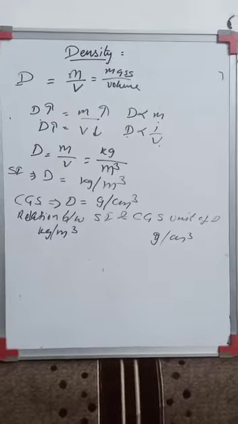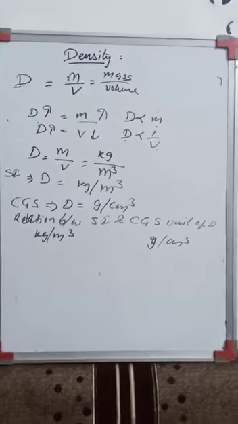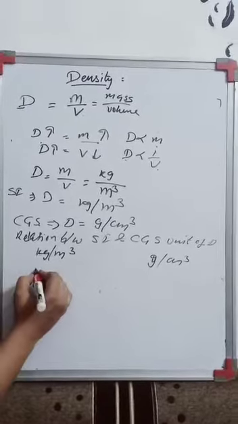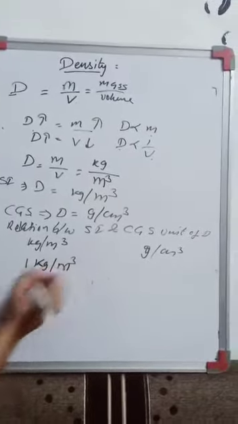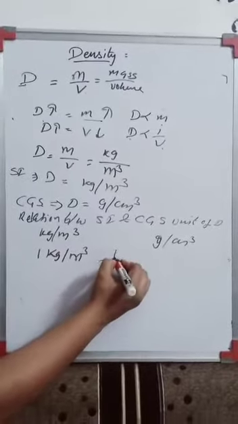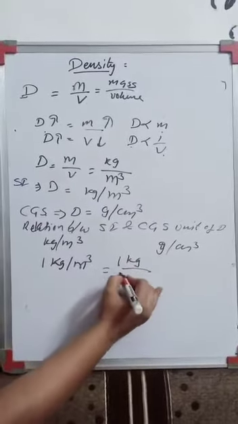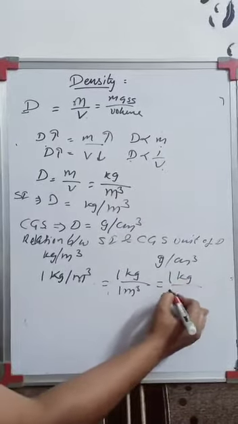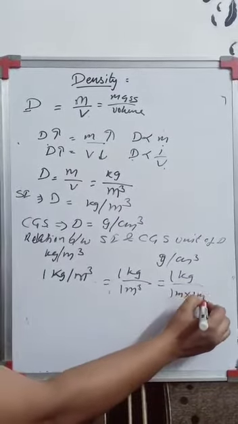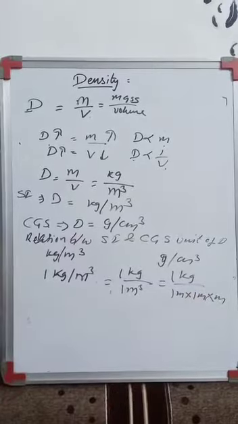That means how can I convert the SI unit to CGS or vice versa? So I will start with the SI unit. The SI unit is 1 kilogram per meter cube. That means I can write 1 kilogram upon 1 meter cube, or I can write 1 kilogram upon 1 meter into 1 meter into 1 meter, right?